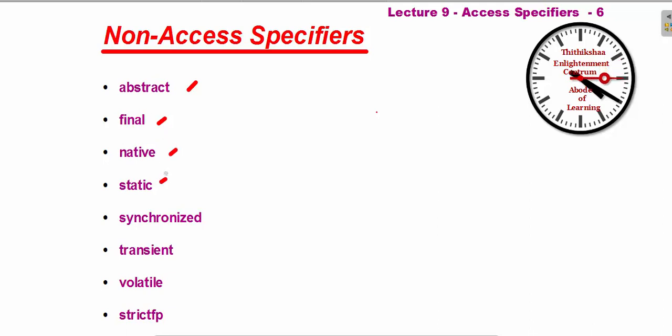Static, you know, the objects will share this variable. Synchronized, this will come in threads. Transient, not now. Strict FP means strictly floating point. This all we'll see later on. So these are said to be the non-access specifiers. Like modifiers, modifiers means it modifies something, right? So specifically it modifies something.